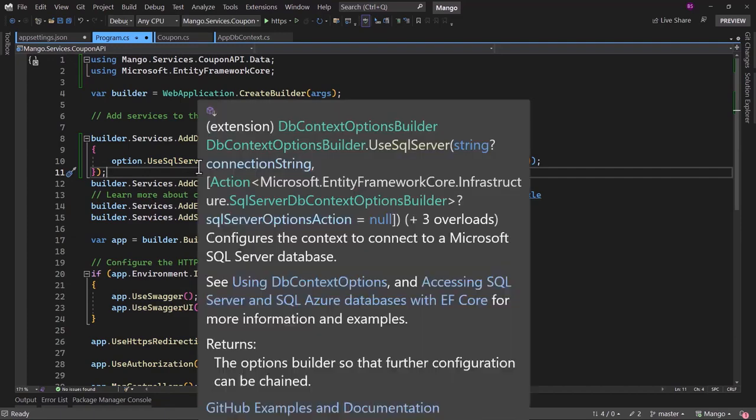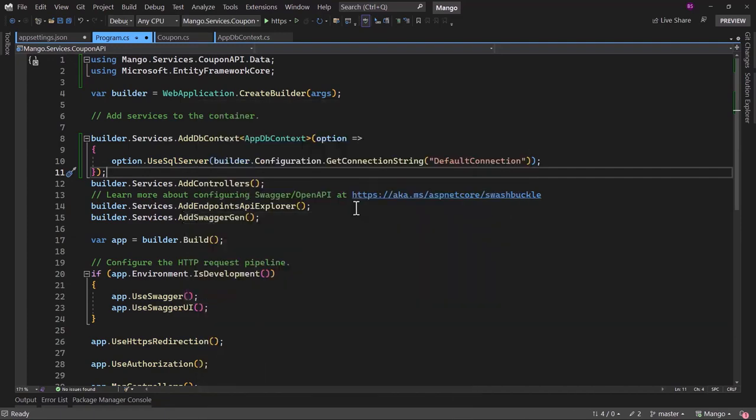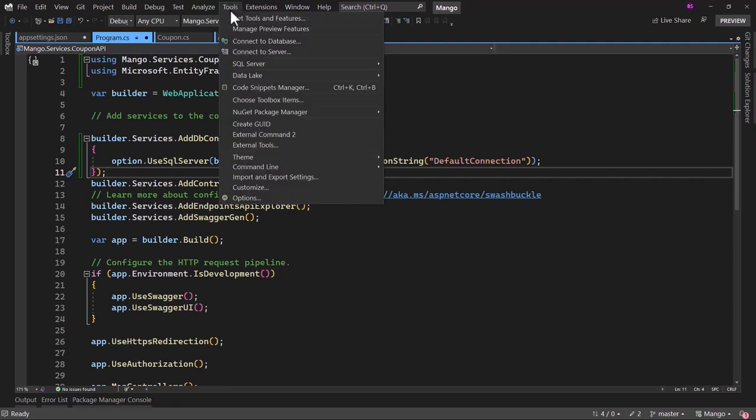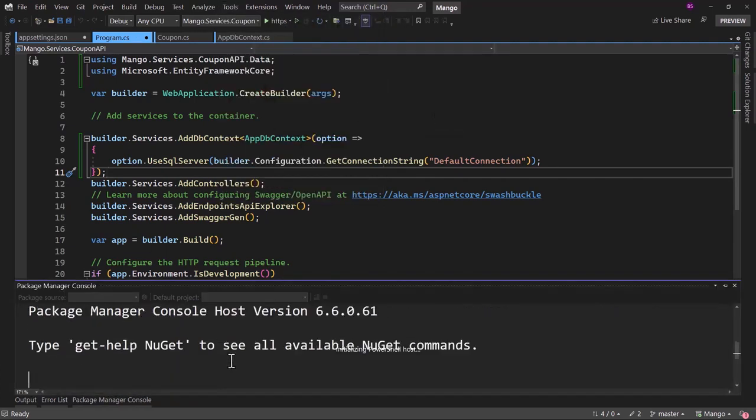Now that we have ApplicationDbContext configured here, how do we create our table and database? It is simple. We will be using something called migration. For that, we will go to Tools, NuGet Package Manager, and Package Manager Console.